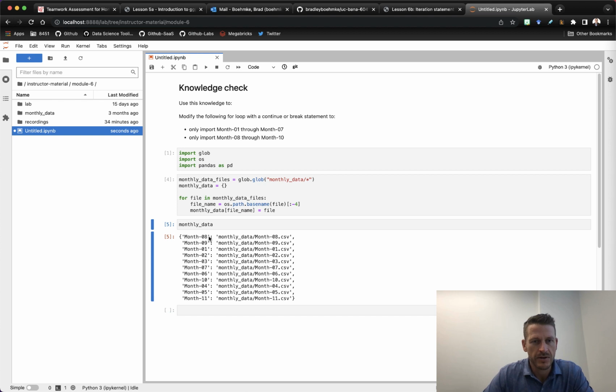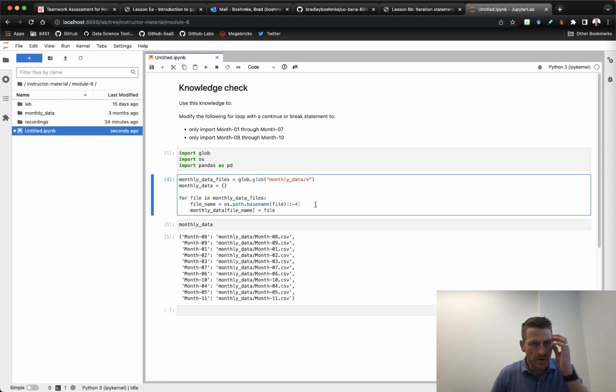We have our key value here, and in this case, our value is the path to that file name. We want to do the same process, except for this first step, we only want to get those files where it's month 01 up to and including month 07, but not include any of the other ones. So how can we do that?